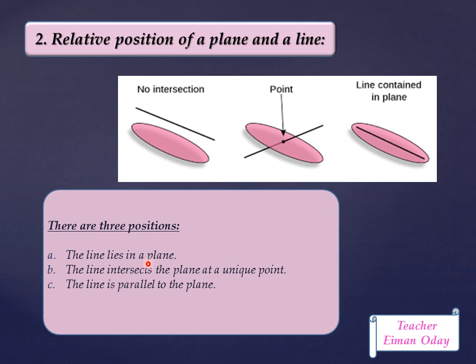The line lies in a plane, or the line intersects the plane at a unique point, or the line is parallel to the plane.